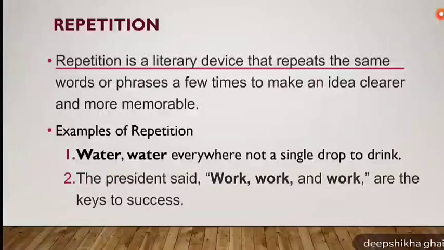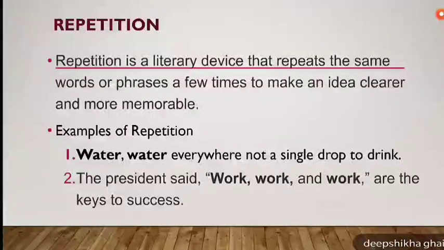For example, you might be remembering the poem that we have already done in class 10. Water, water everywhere, not a single drop to drink. Here, the word water is repeated again and again. Do you remember where we read it? It was the poem Rime of the Ancient Mariner. The second example is: the president said, work, work and work are the keys of success.